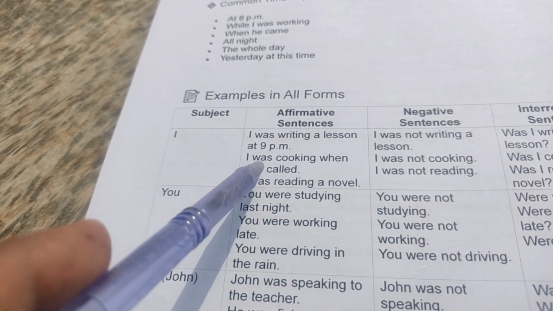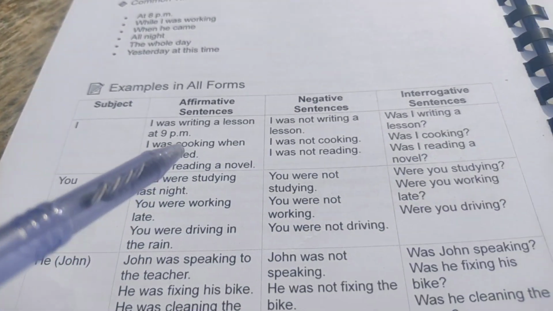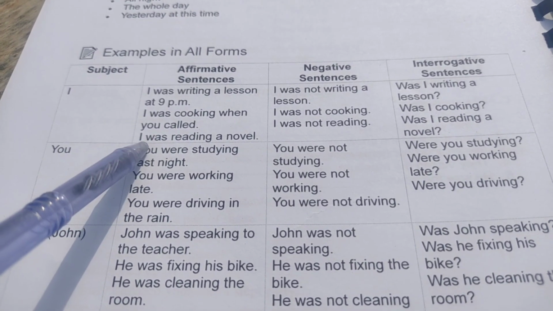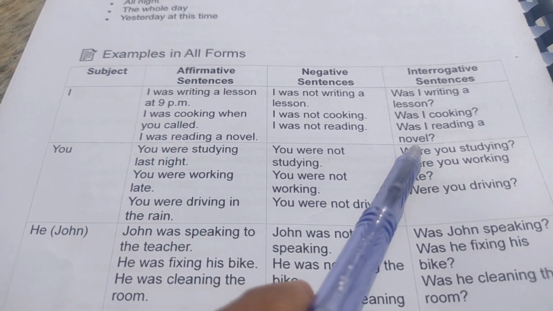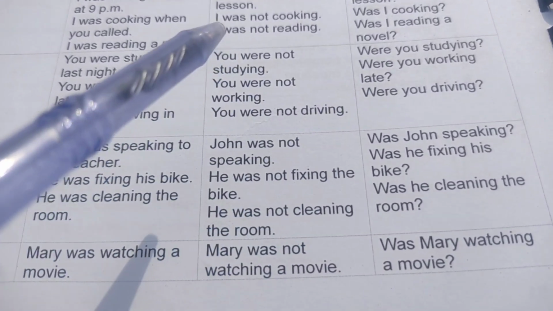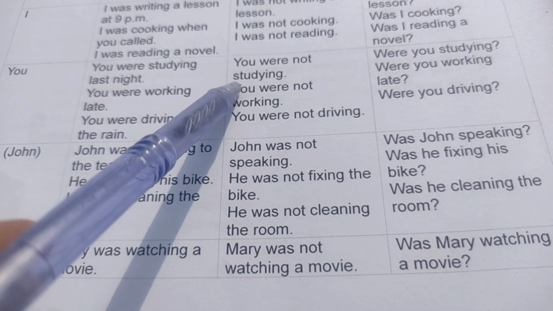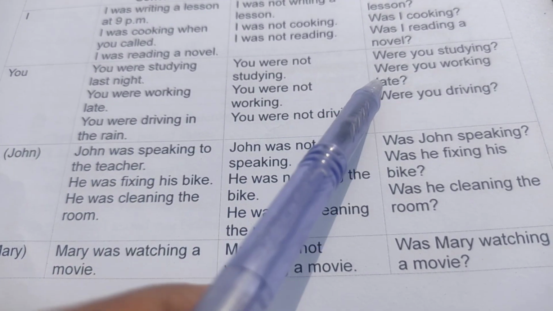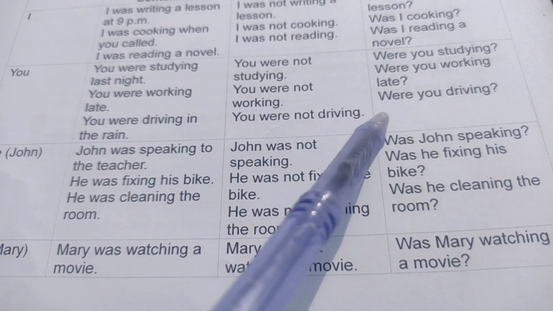I was cooking when you called. I was not cooking. Was I cooking? I was reading a novel. I was not reading. Was I reading a novel? Here you are. You were studying last night. You were not studying. Were you studying? You were working late. You were not working. Were you working? You were driving in the rain. You were not driving. Were you driving?